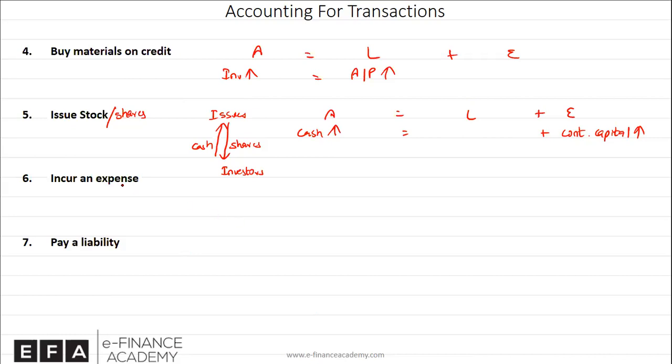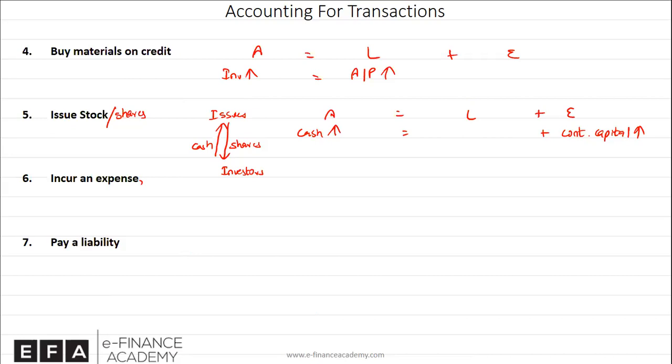Next transaction is incurring an expense, not paying an expense. For example, let's say you rent a building for a year, and you have used the building for the entire year, but you have not yet paid the rent. Or you subscribe to a telephone service and you have used it for, let's suppose, a month, but you have not yet paid it, but you have already incurred it because you have already used the service. Now you owe it, it's an obligation. So when you incur an expense, you have to record that expense because it has already been incurred and you've already taken the services or the benefits. Since you have taken the services or the benefits, you have to recognize an expense.